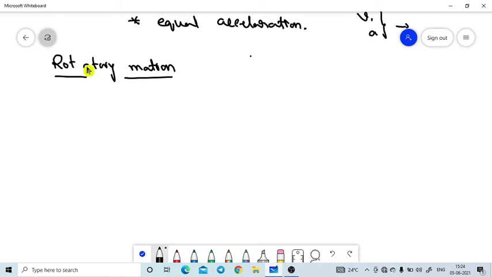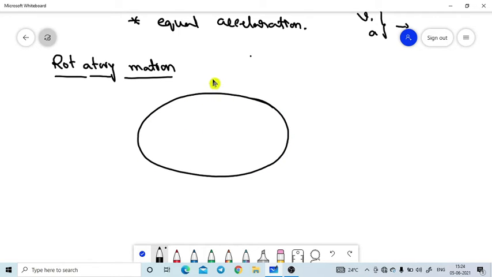What is meant by rotatory motion? In rotatory motion, the body must rotate about a fixed axis. Now I am taking an object; let's assume this is the object. This object is rotating about a fixed axis, like this. So in rotatory motion, the body must rotate about a fixed axis.